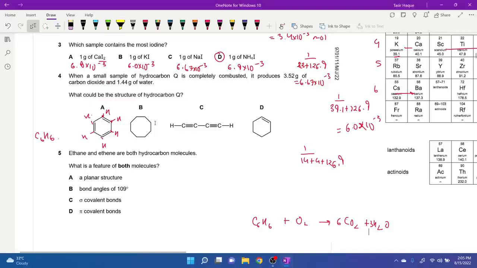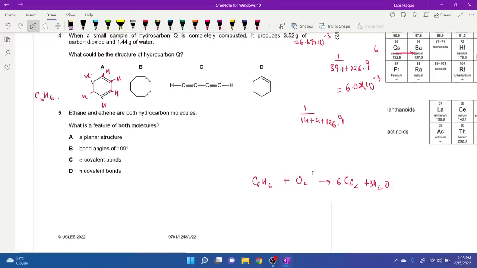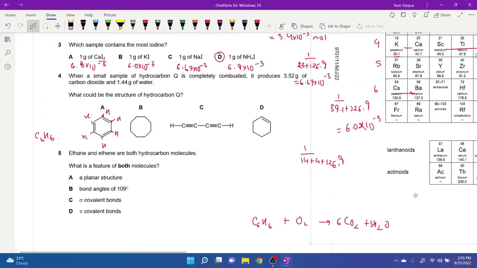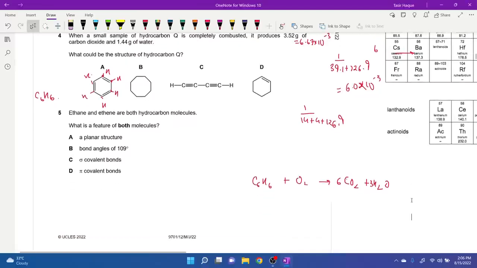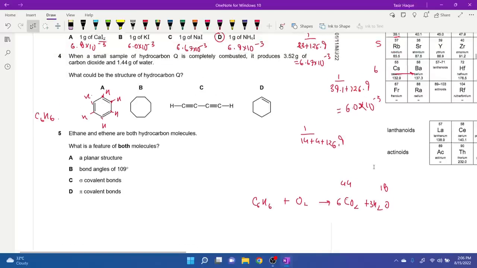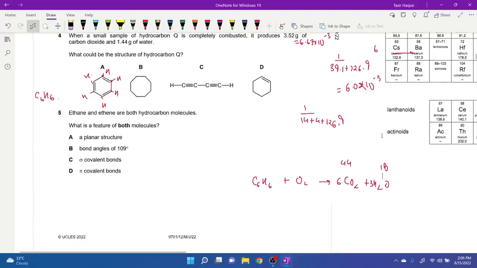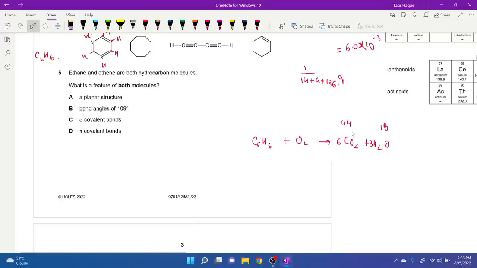3.52 grams of carbon dioxide. Okay. And 1.44 grams of water. What's the Mr of carbon dioxide? It's 12 plus 16 plus 16, 44. What about water? It's 16 plus 2, 18. Okay, so your goal here is to find out the ratio between carbon dioxide and water. Suppose we got 6 moles of CO2.